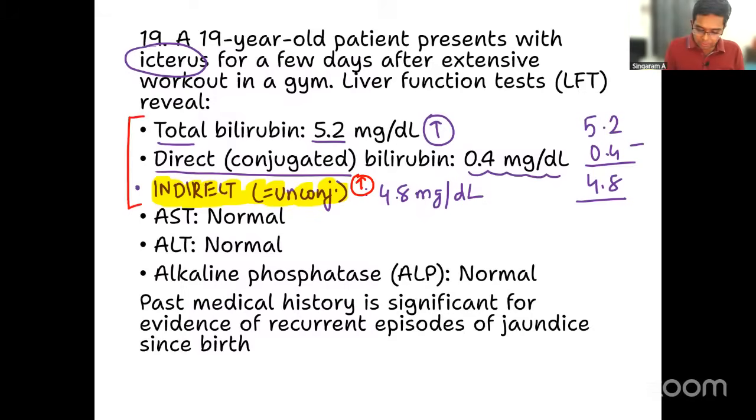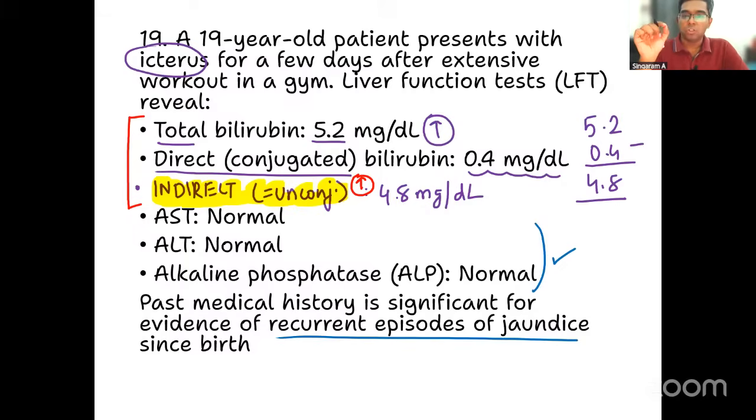Now, look at the other ones. What are they? AST, ALT, ALP. All the liver enzymes are normal, no problem at all. And past medical history is significant for episodes of recurrent jaundice. Okay, right. So we are dealing with a situation where this patient is having recurrent jaundice along with increased levels of unconjugated bilirubin. That is my summary for this particular question.